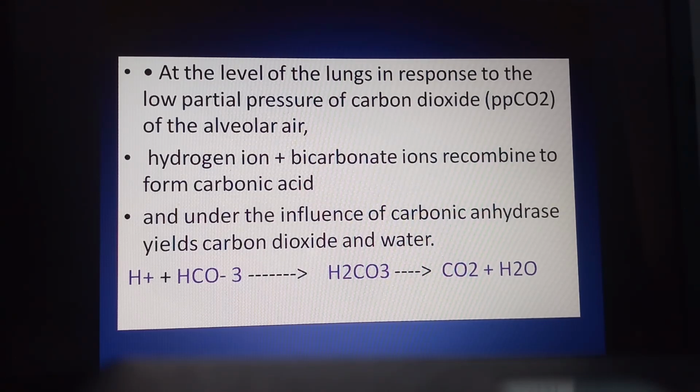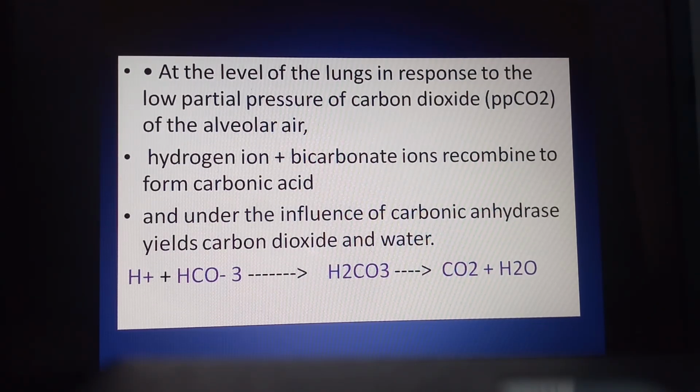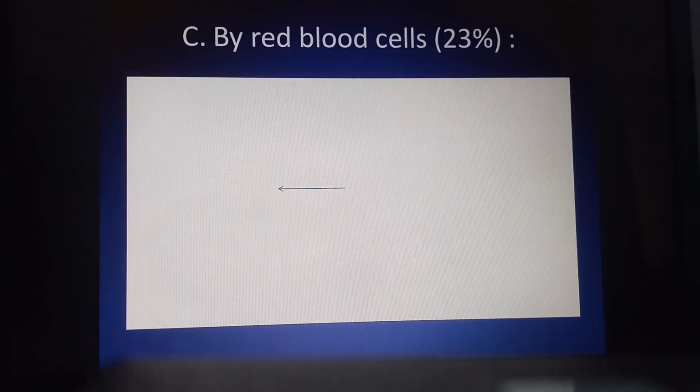Now this CO2 level in the blood capillaries near the alveoli increases. So the partial pressure of carbon dioxide in the alveolar blood capillary is now 45 mmHg, and inside the alveoli it is only 40 mmHg. So CO2 starts to diffuse from the alveolar blood capillary towards the alveoli.